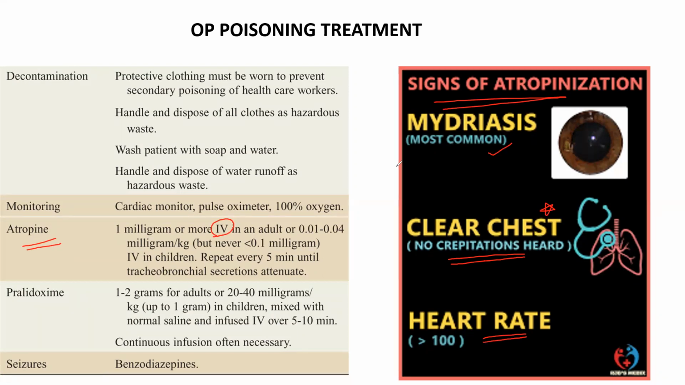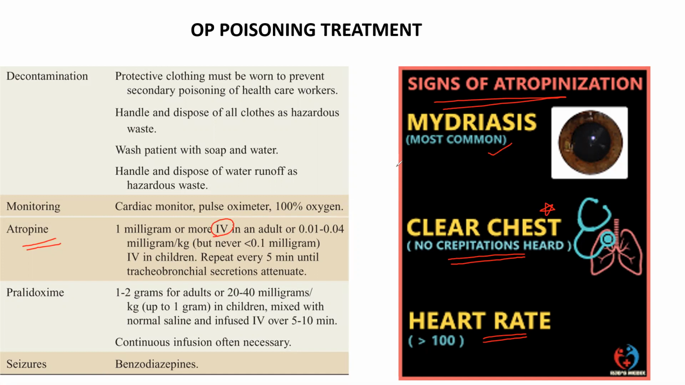That should be 80 to 100. That is a minimum thing, and it should not exceed 120. And these are the signs of atropinization. So what are the signs of atropinization? Mydriasis, clear chest, and heart rate greater than 80 to 100, not more than 120.